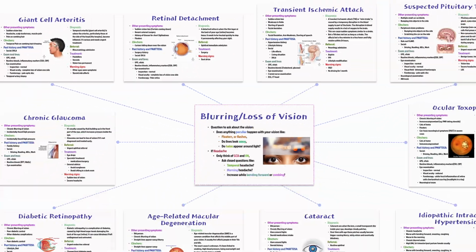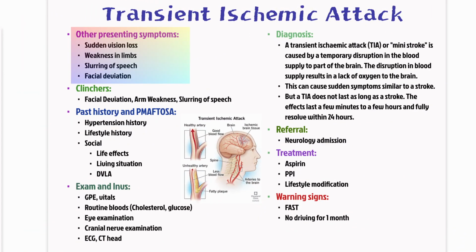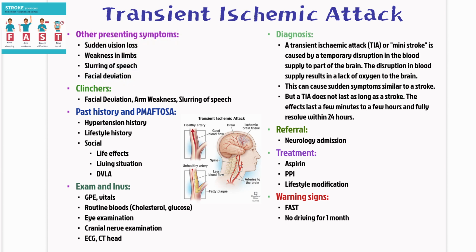Another important consideration is a transient ischemic attack, TIA. Patients might present with sudden vision loss, for instance, a shade coming down phenomenon called amaurosis fugax, limb weakness, slurred speech, or facial droop, all of which can resolve within 24 hours. When you suspect a TIA, recall the FAST acronym: face, arms, speech, and time. Check for a history of hypertension or other vascular risk factors.